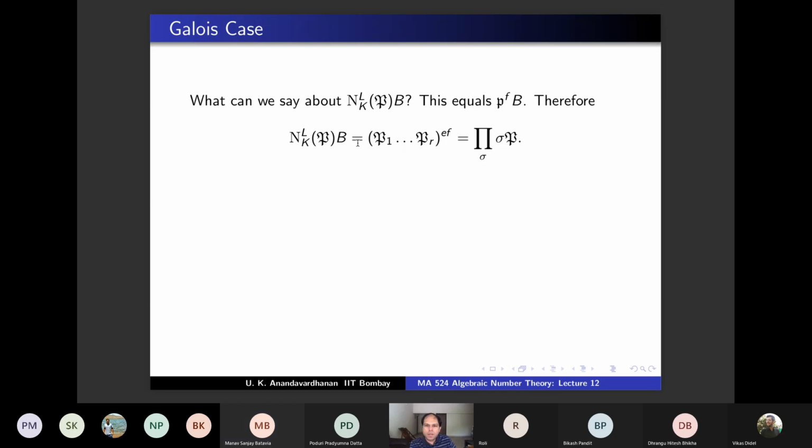Yeah, so there is a little bit to think about. You know that the primes lying above P are all Galois conjugates, right? So it follows from EFR equal to G, because these are all the primes lying above P. All the distinct primes lying above P are P1, etc., PR.